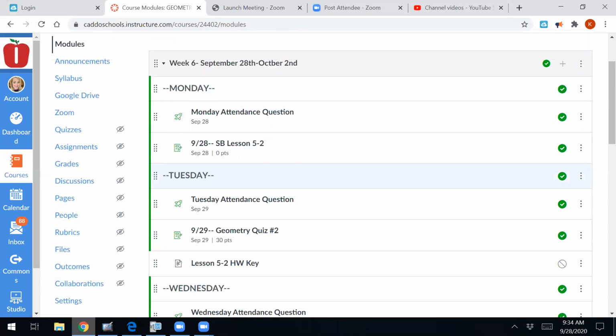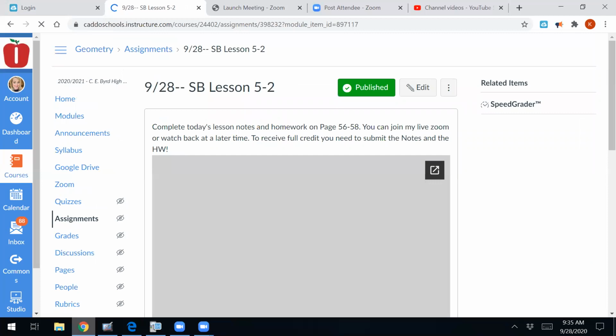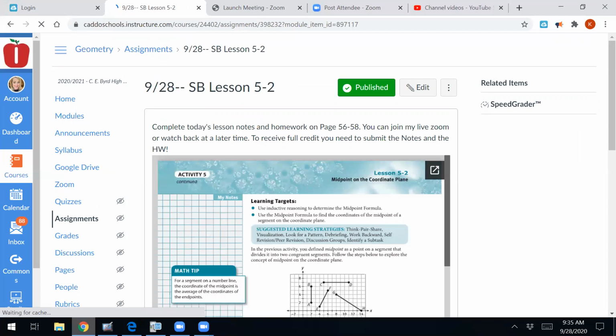I told y'all we'd be swapping off. A day, you were in class last quiz, so B day is going to be in class for this quiz. So you'll be taking yours at home. I believe your quiz is available until the end of the school day. I don't think you have until midnight. It's still the end of the school day, so 3:45 is when I've cut that off.